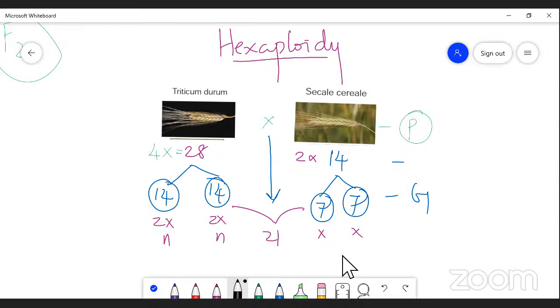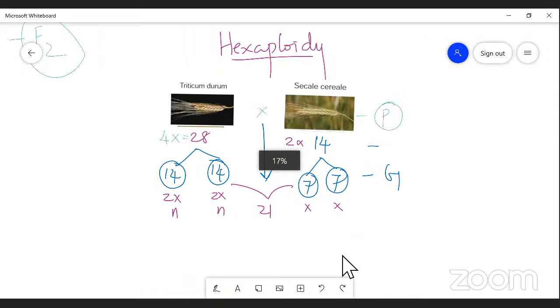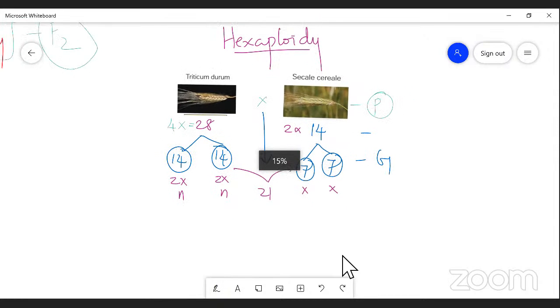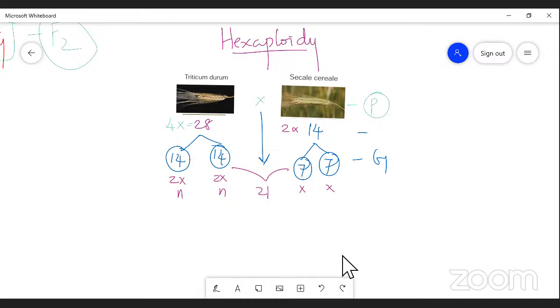Actually, I am going to explain how this hexaploidy is obtained in plants. When the tetraploid durum is crossed with the diploid Secale cereale, the F1 will be fertile. That means it produces 21 chromosomes, but they are triploid in nature.